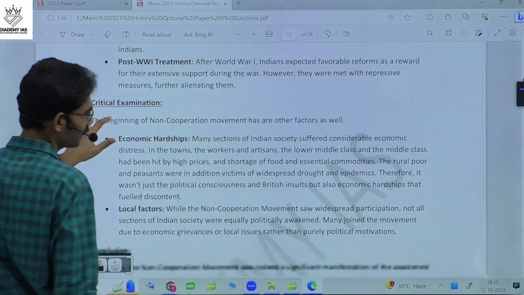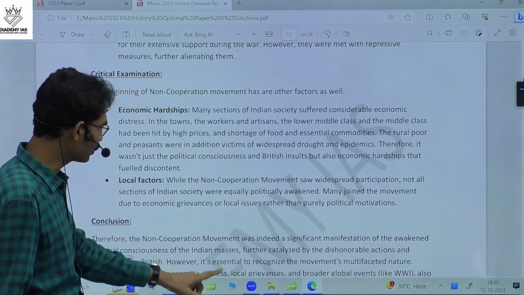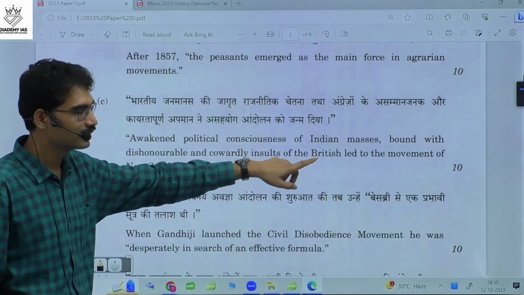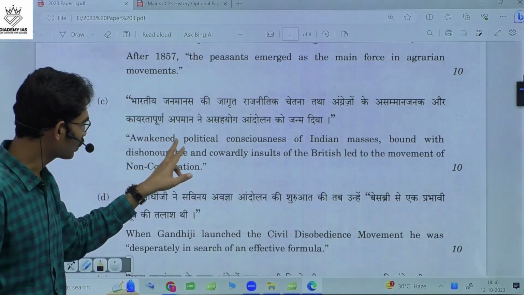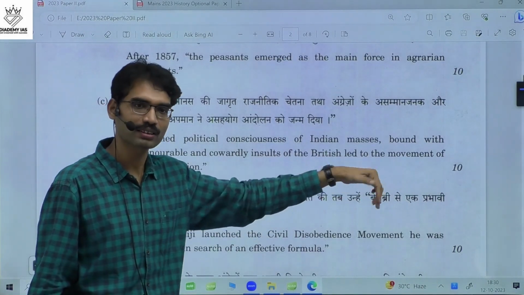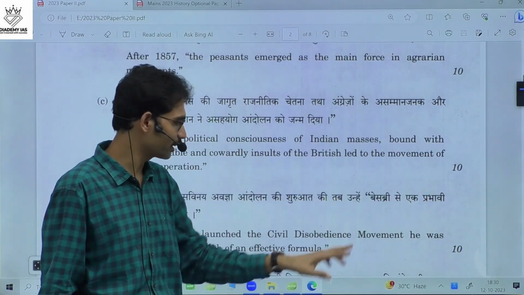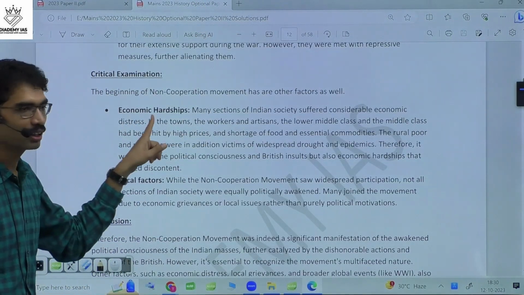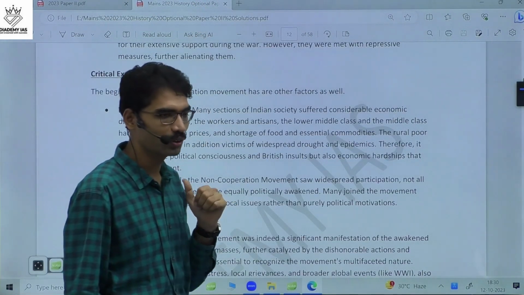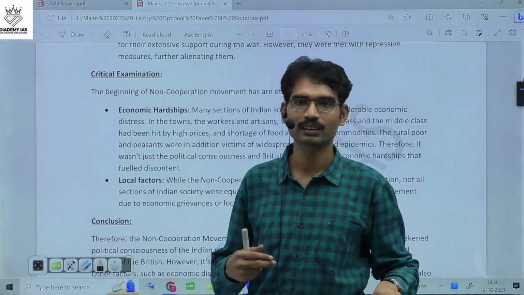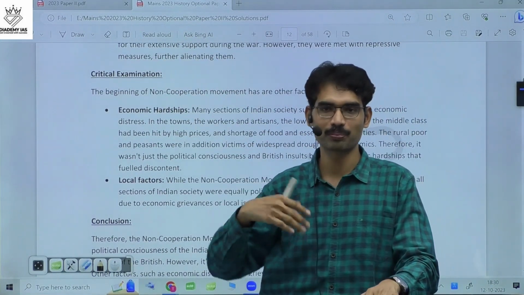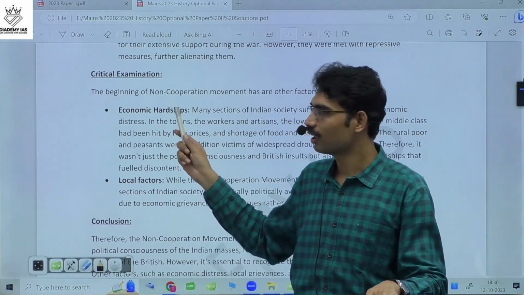And critical examination is there. It is not only about these two. When it comes to critical examination, you have to say that not only these two are the factors, there are some other factors also for the non-cooperation movement. And those factors are economic hardship due to the First World War, rising unemployment, rising prices, and the already old problems of peasants, which are going on, all of that.